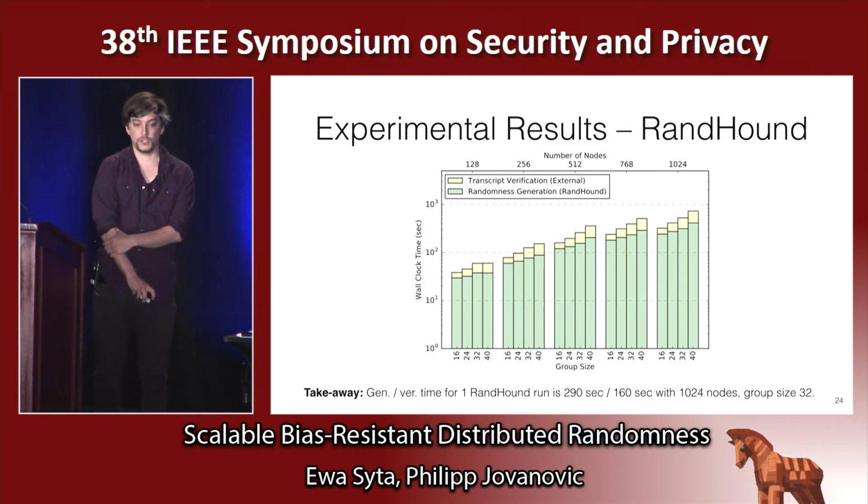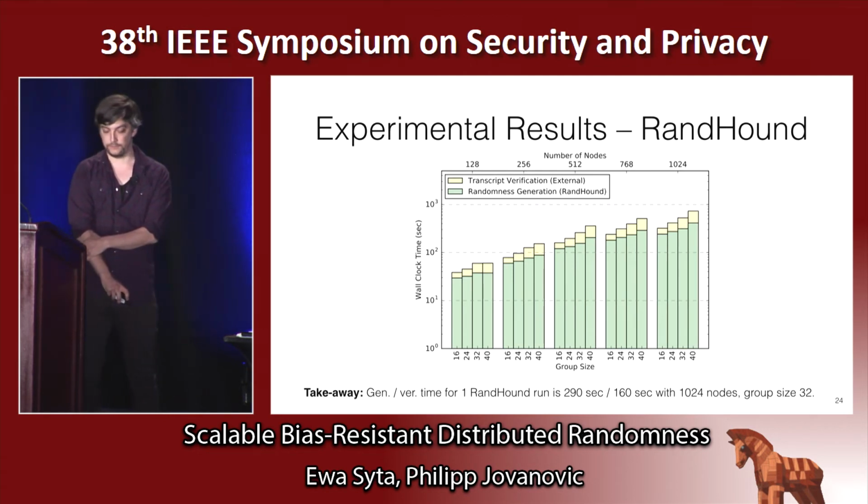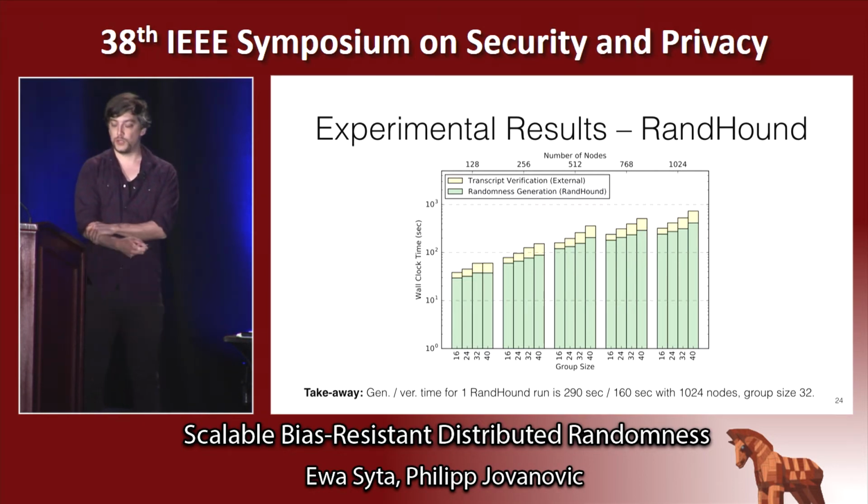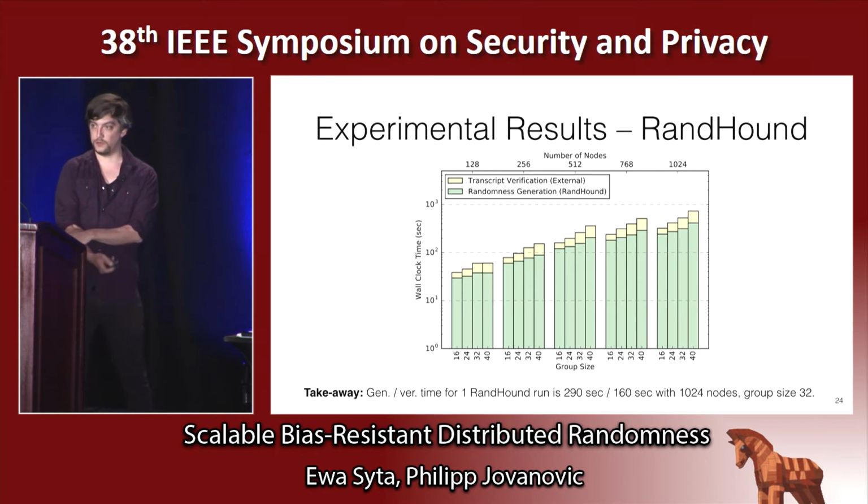For RandHound, we measured the time it takes to generate and verify randomness for up to 1,024 nodes of varying group sizes. As a takeaway, it takes 290 seconds to generate and 160 seconds to verify randomness in a setup of 1,024 nodes and a group size of 32.